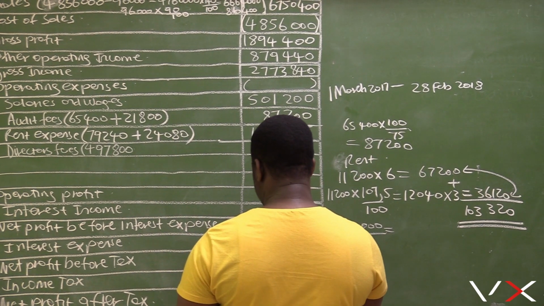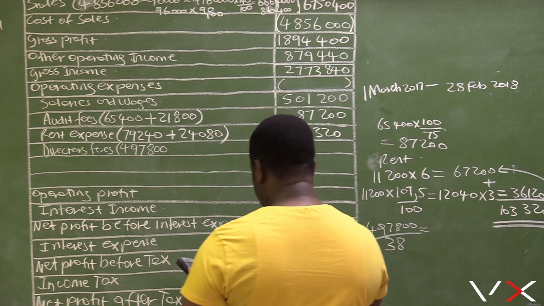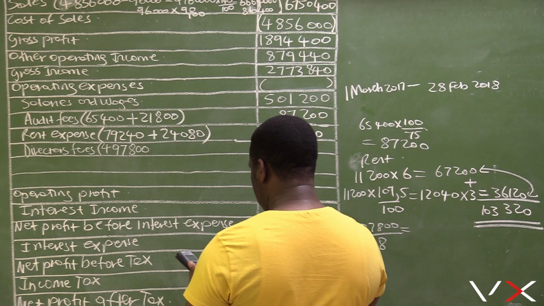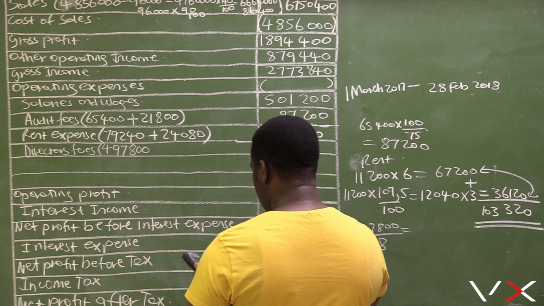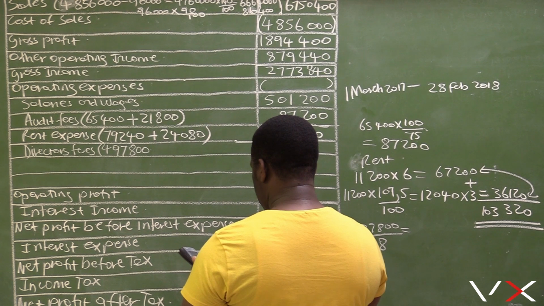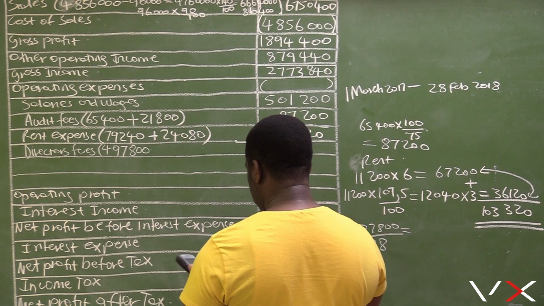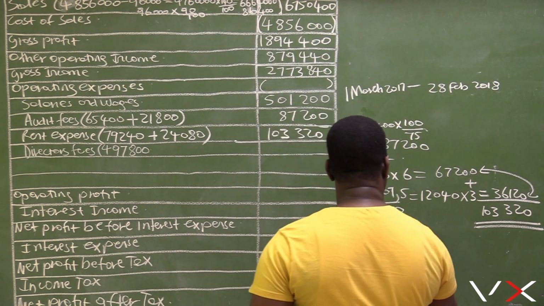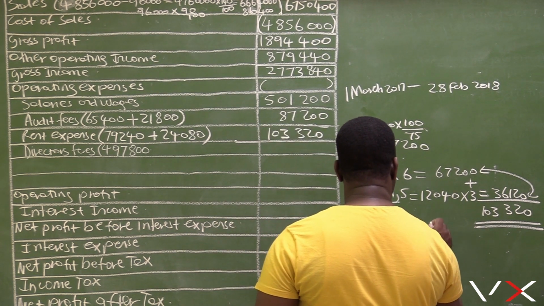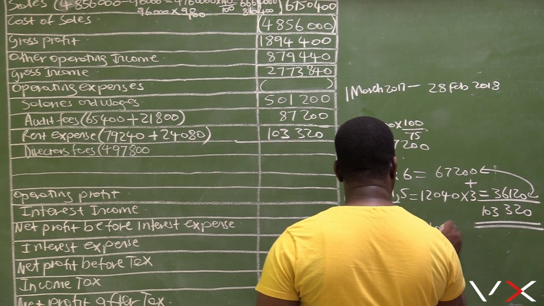We want to find a payment for each month for the director. So 497,800 divided by 38. The director's fee for each director per month is 13,100.